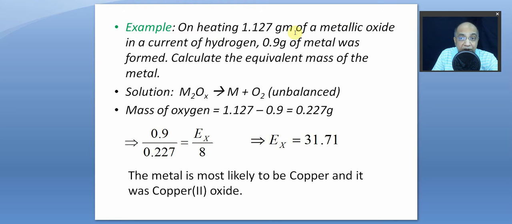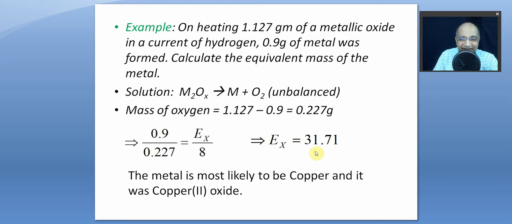We know the mass of the metallic oxide and the mass of the metal. At the end of the reaction, we subtract, get the mass of the metal, so the mass of oxygen is this much. So the same principle, law of equivalence, M1 by M2, E1 by E2. So 0.9 is the mass of the metal by mass of oxygen is equal to this.